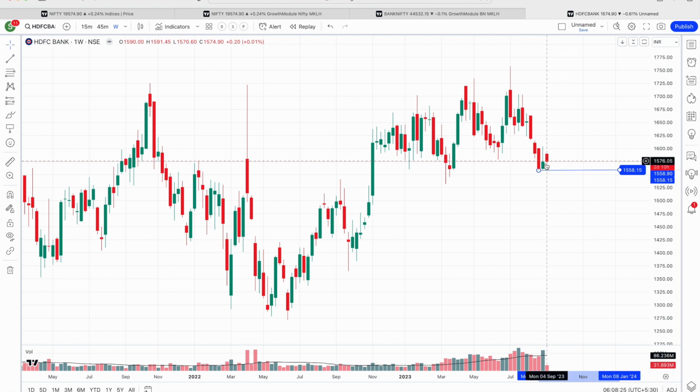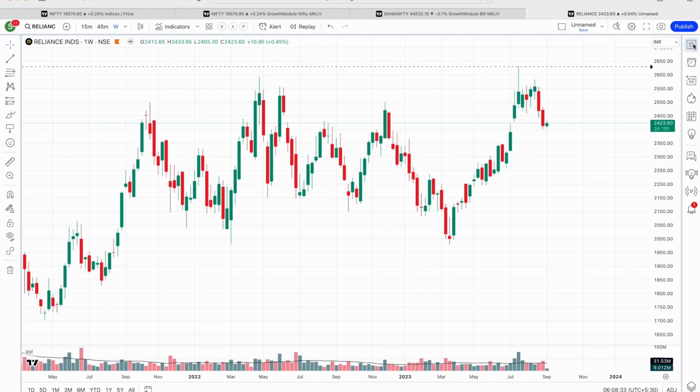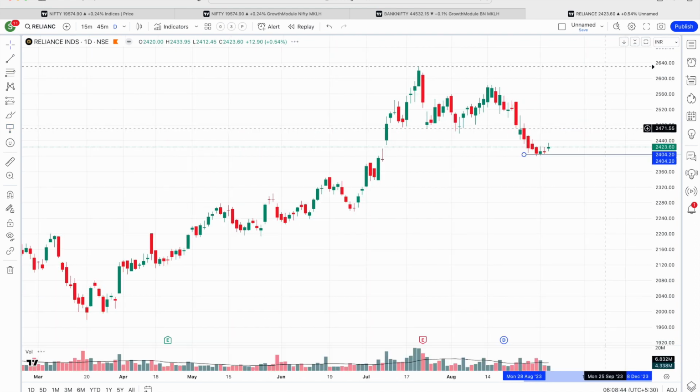But right now it is a very slow moving scenario that we can see in case of HDFC Bank. Reliance Industries, again, looks like a higher low is in place. So these are the stop loss levels one can consider, and by taking this stop loss into account, one can consider going long in these counters. Targets would be moderate. Whatever fall that we have seen, the first target should be 50% of this fall. If it sustains up to the 50% level, then and only then we will look for the next further bullish targets.